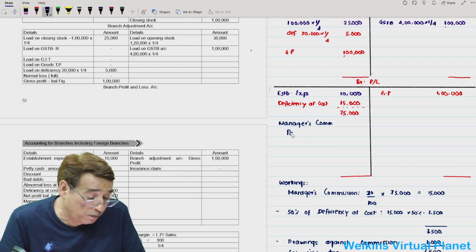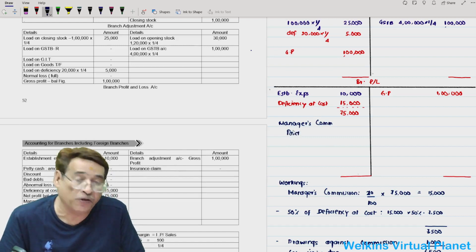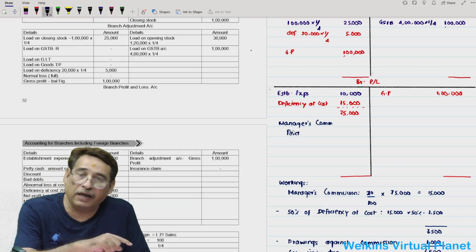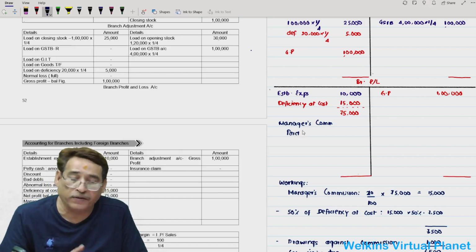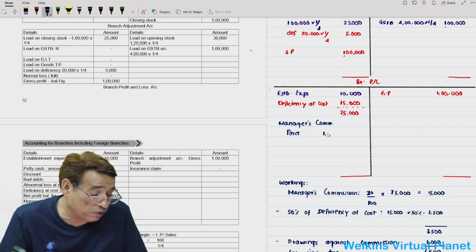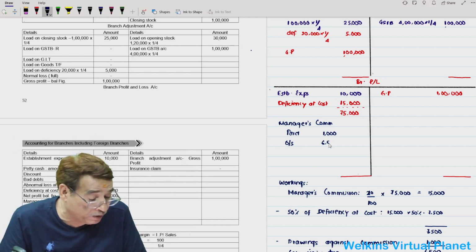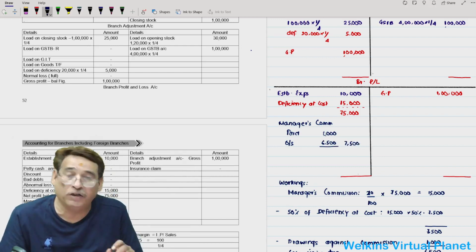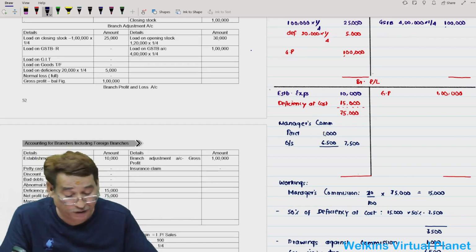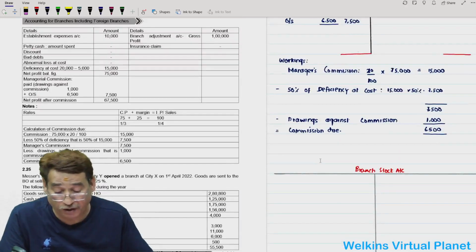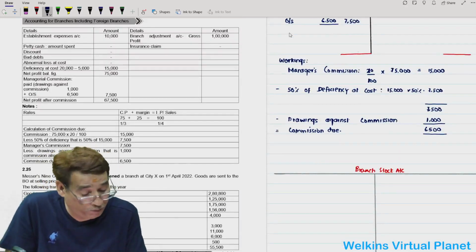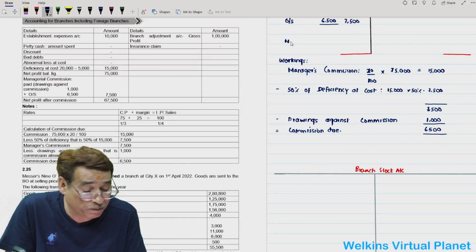Paid actually means drawings against commission. Instead of paid, you can write drawings against commission also. So 1,000 means you have already paid, and the outstanding amount due as per your working note is 6,500. So the total manager's commission of 7,500 will be reflected. You have already paid 1,000, 6,500 is yet to be paid, and now whatever you get will be your net profit.